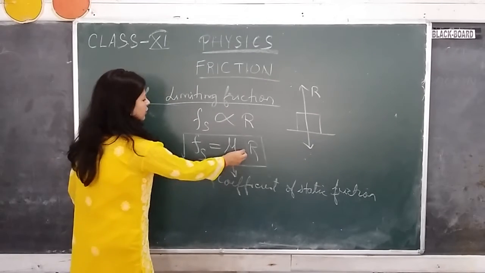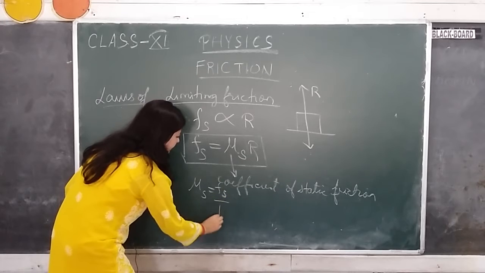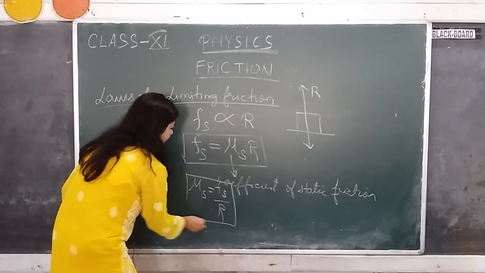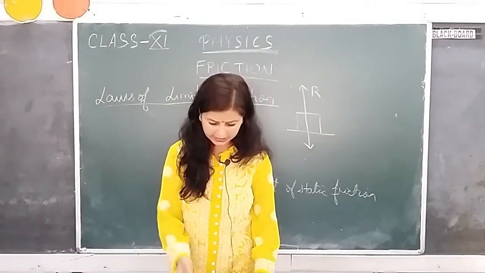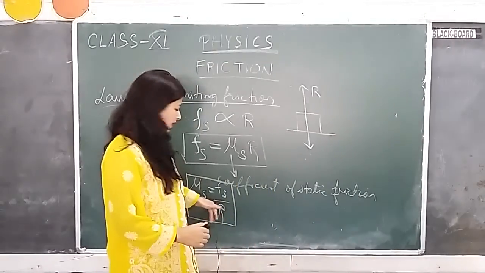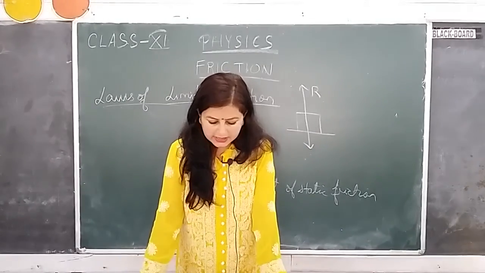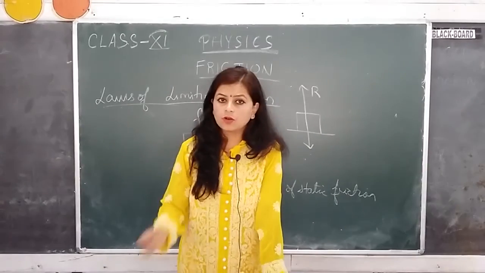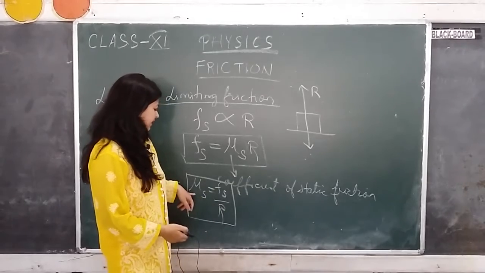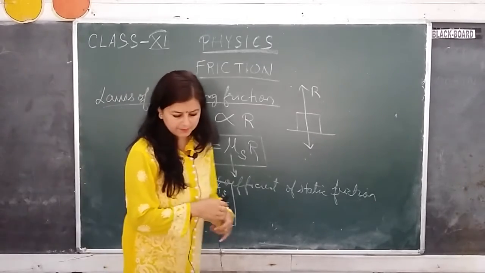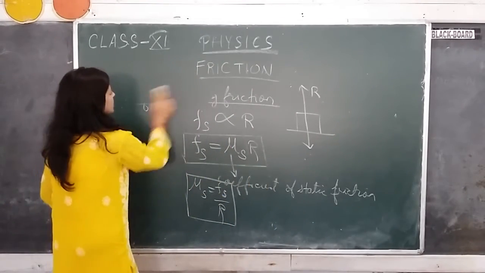Now, if you want to just rewrite this equation, you will get mu s is equal to Fs divided by R. So this happens to be the formula for the coefficient of static limiting friction. Okay, so you can define it from this formula. Therefore, the coefficient of limiting friction is the ratio of the limiting frictional force to the normal reaction. You just divide the frictional force by the normal reaction force, and you will get the coefficient of static limiting friction. Alright, so that is about static friction.